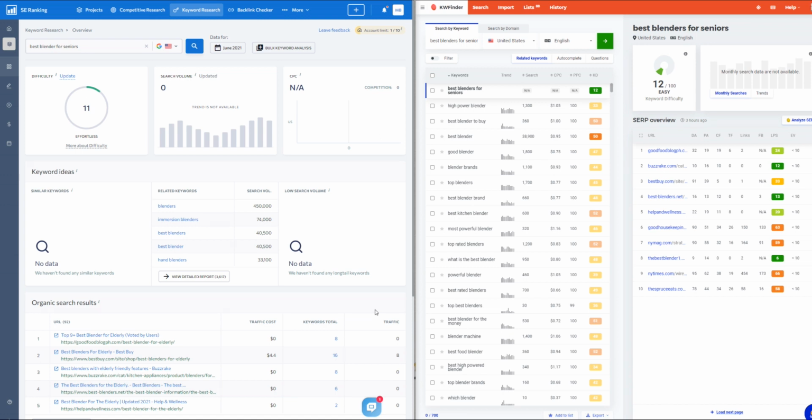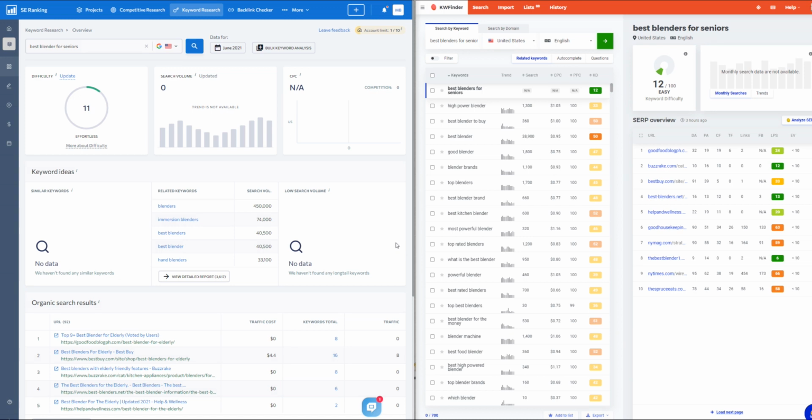rank above them. Also, I will look to see if there's any forums or user generated content such as Quora, because usually that means that you can write an article that can rank over that. Not all the time, because these days if someone has written a really epic long post on Quora, for example, sometimes they can be harder than you might think to rank above. But anyway, that's something that you would need to look into further.